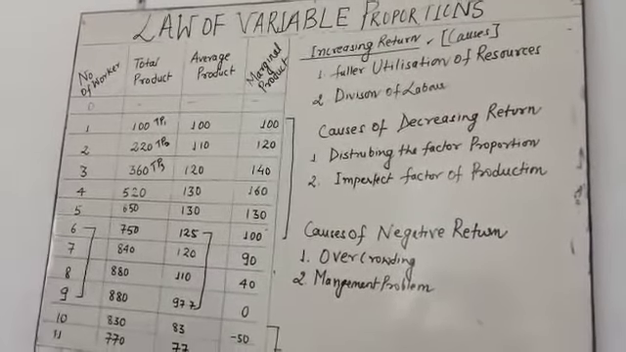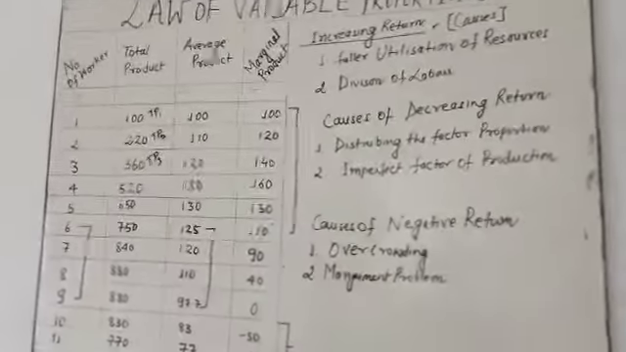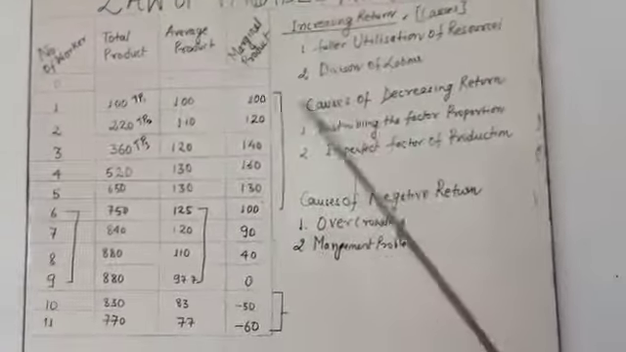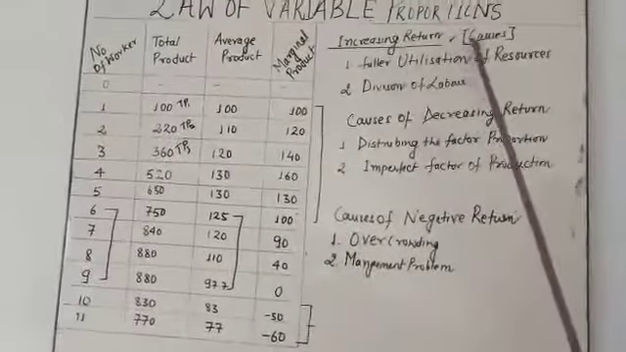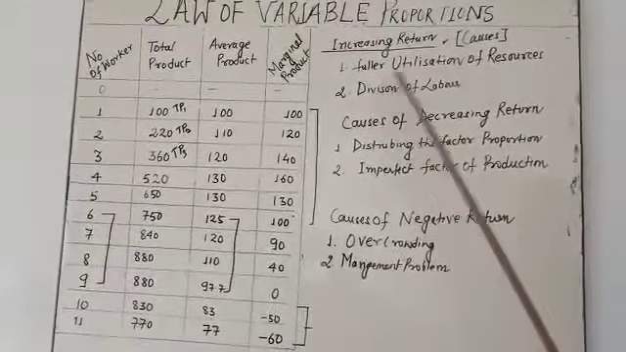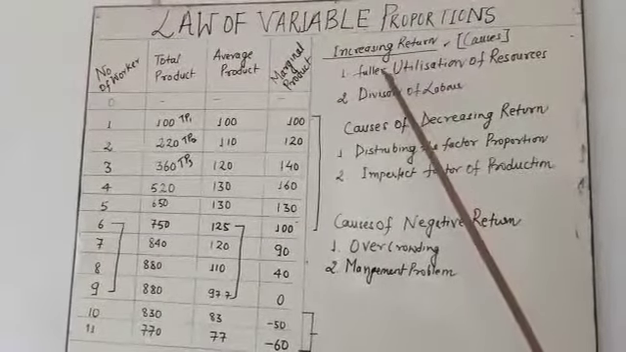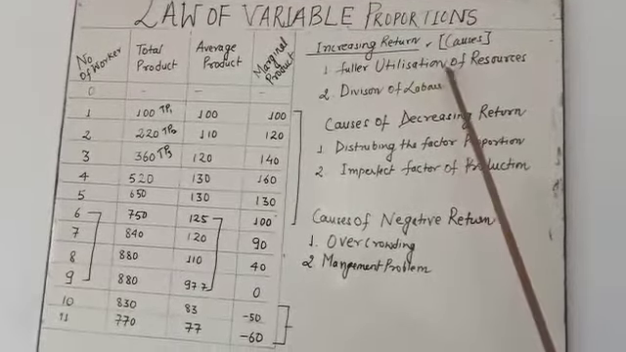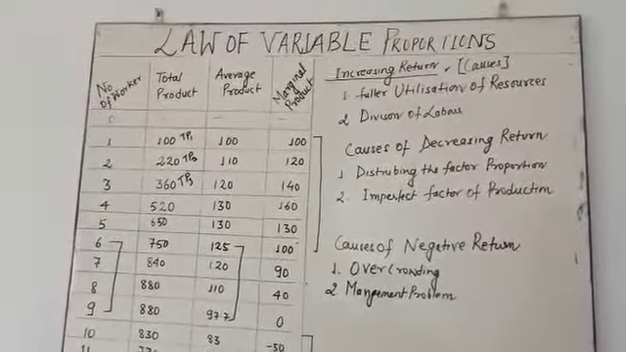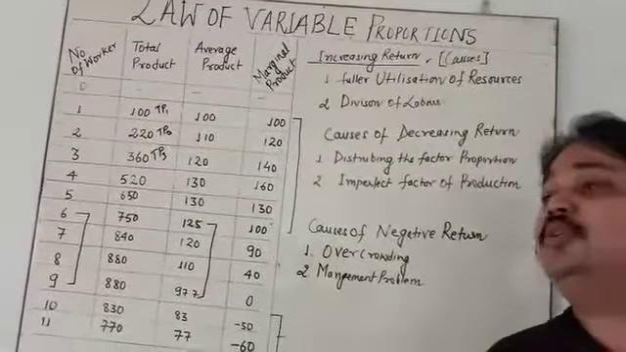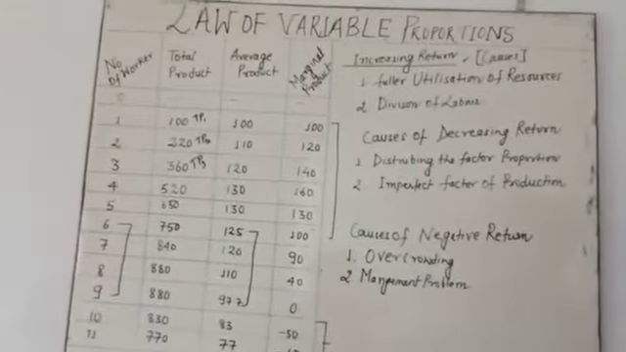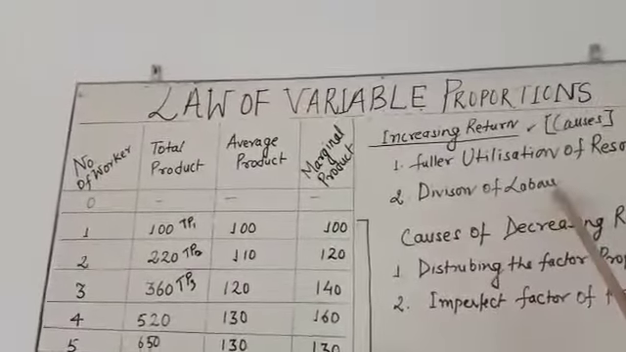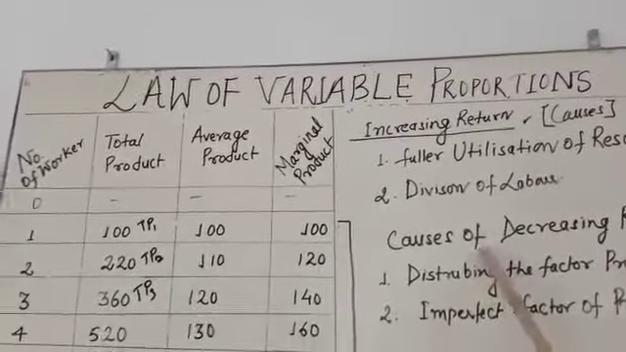My dear student, you have the simple logic: whenever the number of workers is increased up to a certain level, you get increasing return. So what does increasing return mean? When the number of variable factors is applied according to the fixed factor, it is a situation of fuller utilization of resources. Whatever resources are present in the factory are utilized fully. And division of labor means that according to specialization and skills, all the work is distributed among the labor.